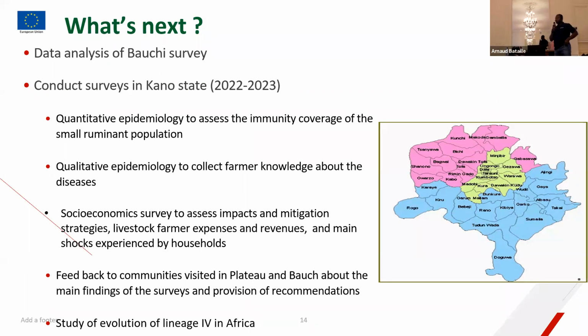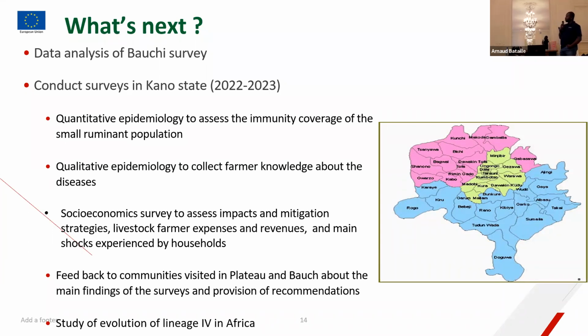So regarding what's next, as you know, we've carried out a survey in Bauchi. So the next action will include data analysis of the Bauchi survey, and then to conduct a survey in Kano State. We were hoping that we'll be able to start towards the end of this year. We don't know for certain if that will happen. However, God willing, in 2023 we will be running the survey in Kano State.